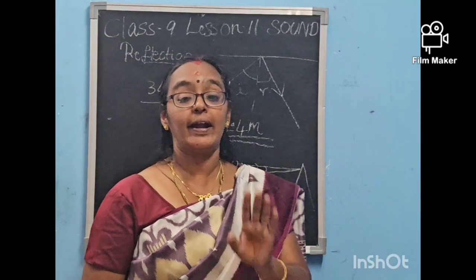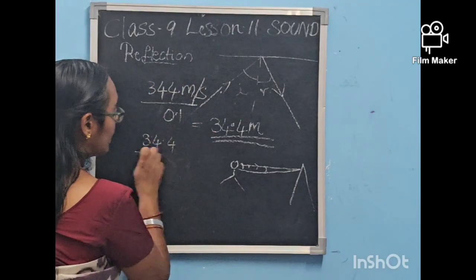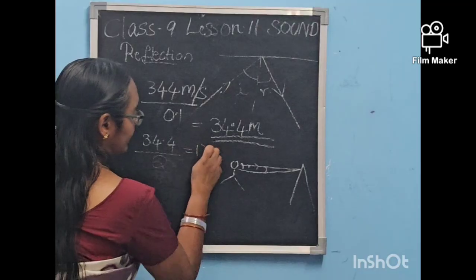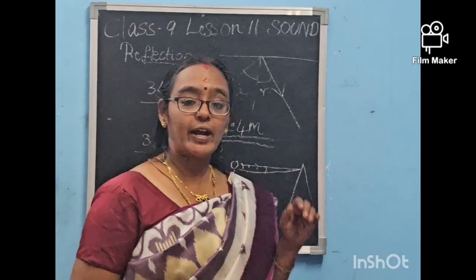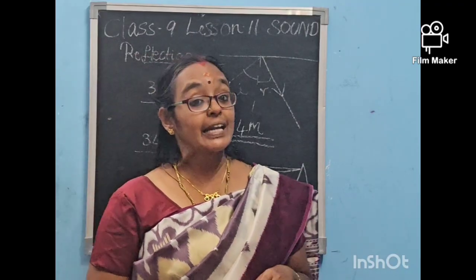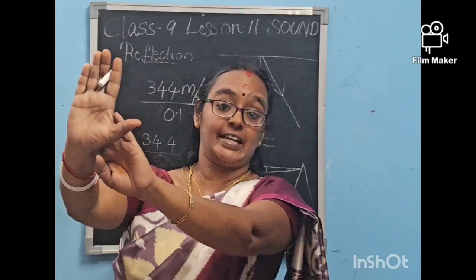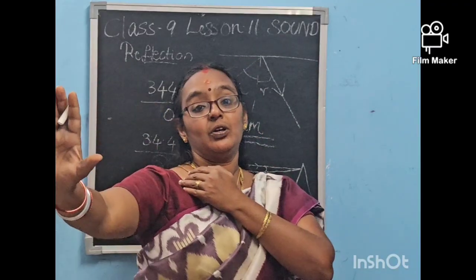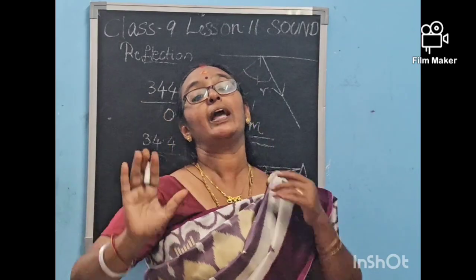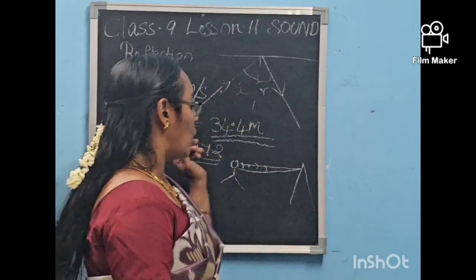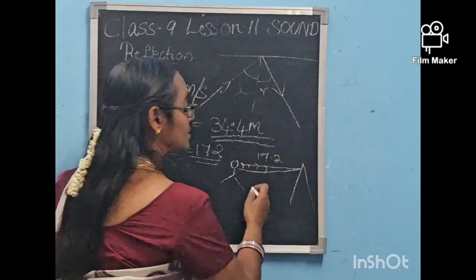Now 34.4 is again divided by 2. We are dividing 34.4 by 2, so we will get 17.2. Why should I divide it by 2? The reason is, if the sound moves to a distance and hits something, it will reflect back. So if the sound travels half the distance, we will still be able to hear the echo. Going sound 17.2 and coming back sound 17.2.